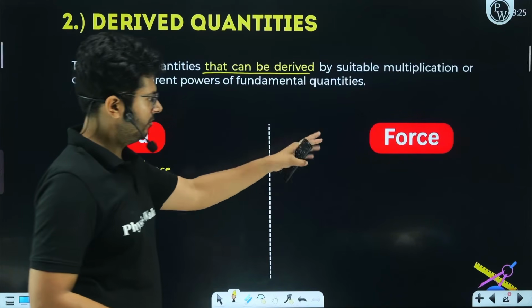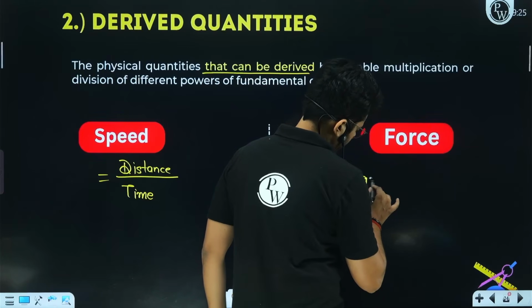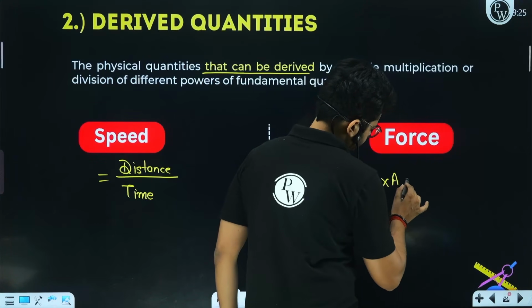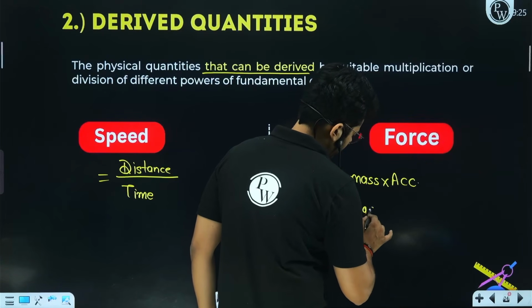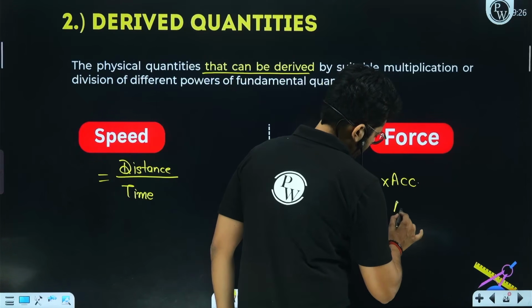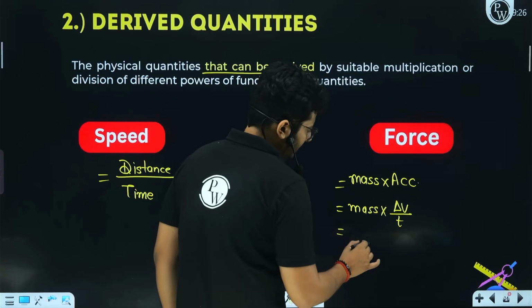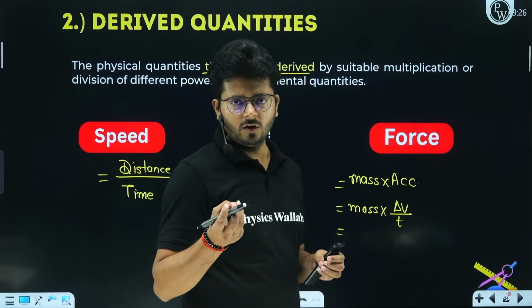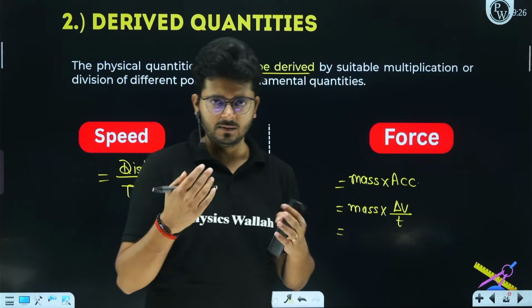What about force? The force is mass into acceleration, all right? And acceleration can be further converted into change in velocity over time, right? And change in velocity can be written as velocity. What is velocity? We can say that it is a displacement over time.